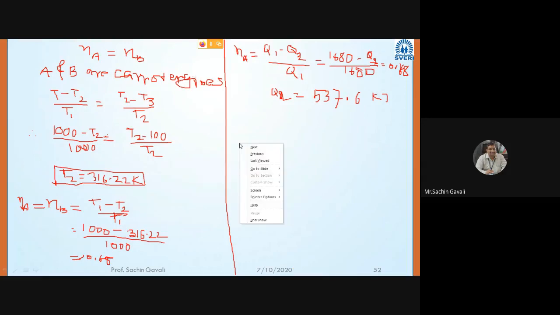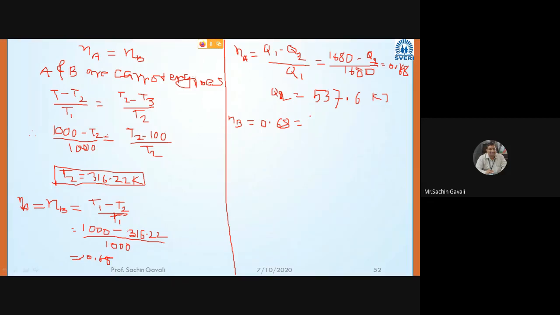So again for Q3, the same formula we have to use. Eta B is equal to 0.68, which is also equal to, anybody know the formula? Q3, Shubham, Kunal also got it. So what is the formula for this?